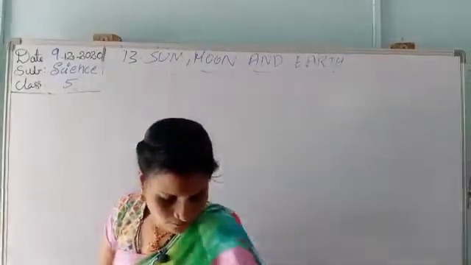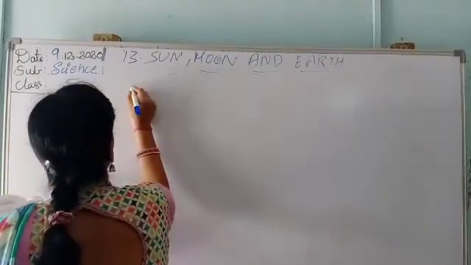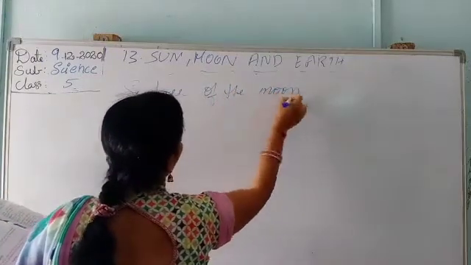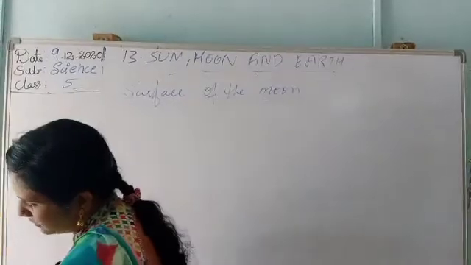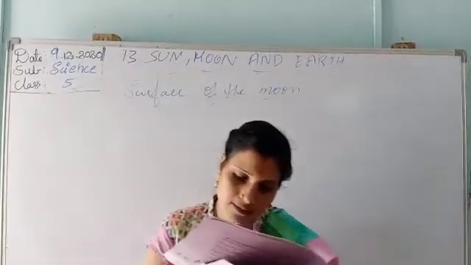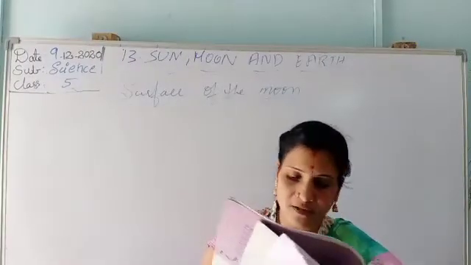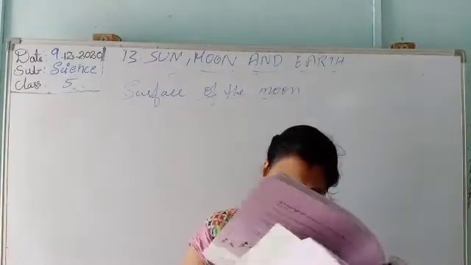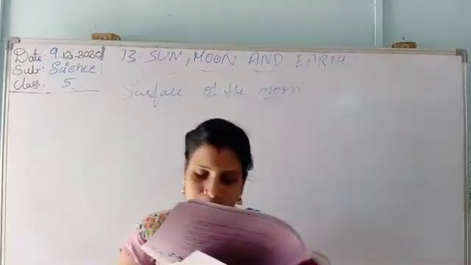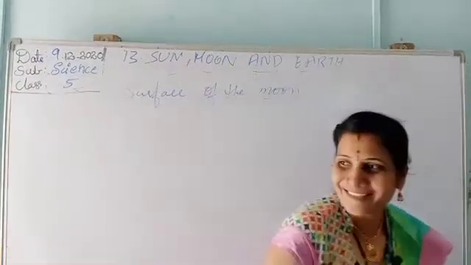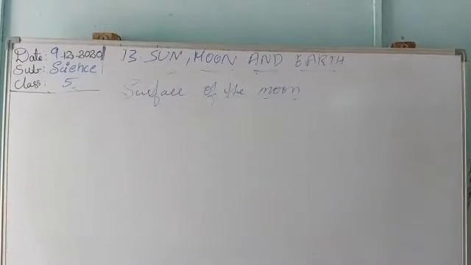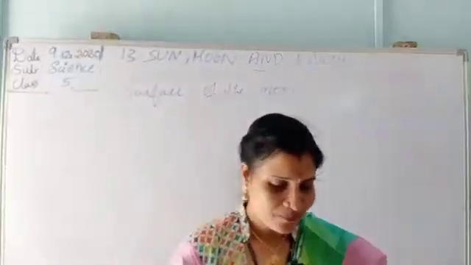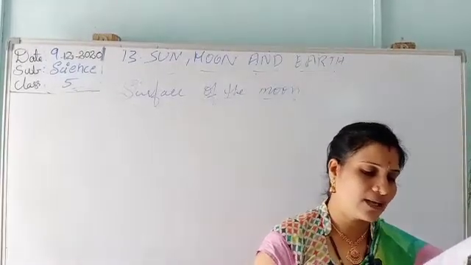The surface of the moon has hills, mountains, valleys and craters.